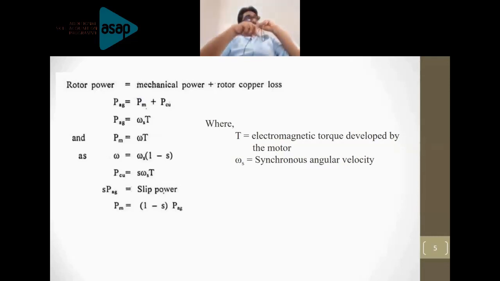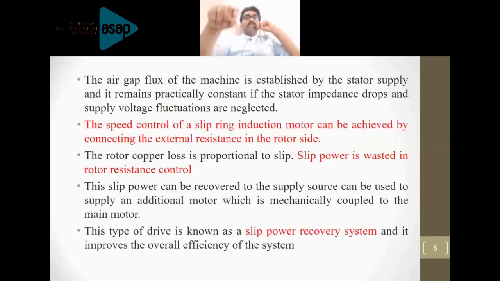And the other equation, omega equals omega_s into (1 minus s), is nothing but N equals N_s into (1 minus s), the conventional speed equation with respect to the synchronous speed and the slip. So by substituting all these values, we will be able to get the copper loss, substituting P equals omega times T, where omega is again substituted as omega_s into (1 minus s).